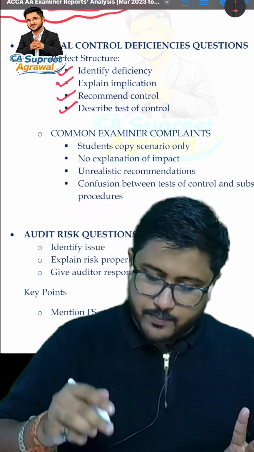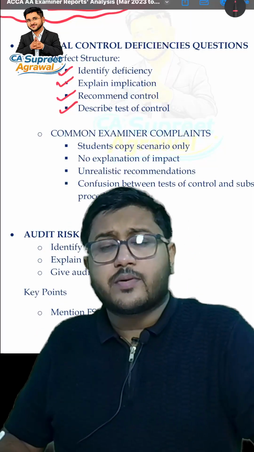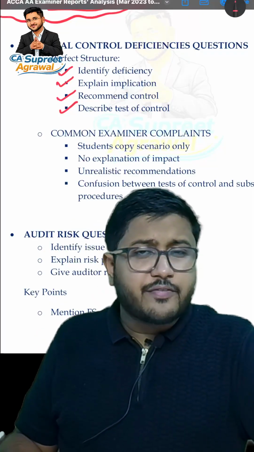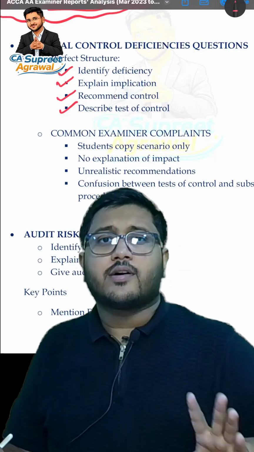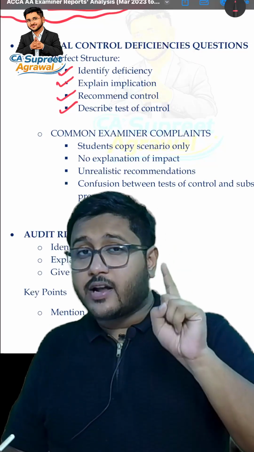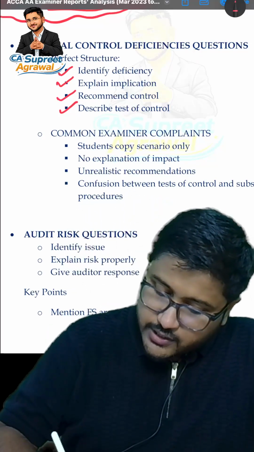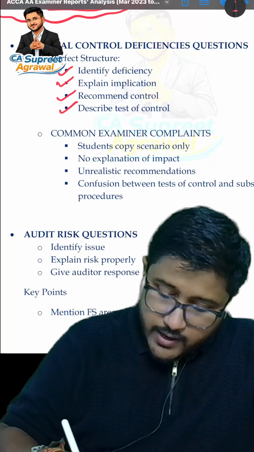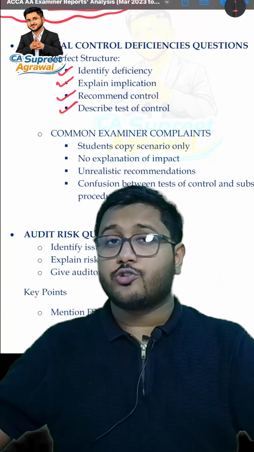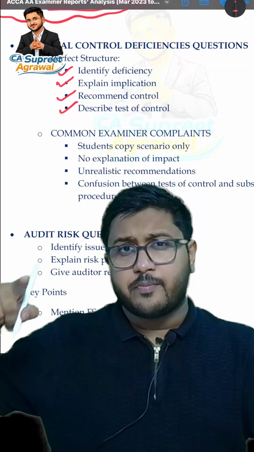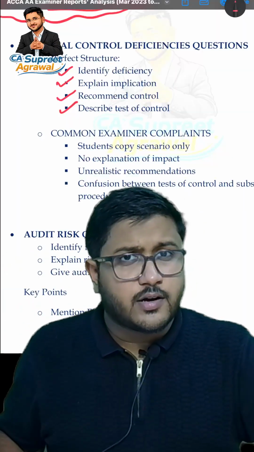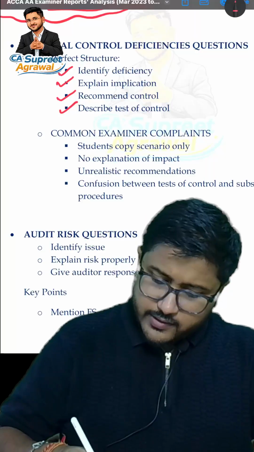Let's take an example. Identify deficiency. For example, if in certain cases you have identified that the purchase orders are not approved by the purchase manager even after there is a set procedure for that. So the deficiency is that it is not approved. Explain the implication. If it is not approved, then fraudulent purchase orders might be created, and therefore there could be an outflow of economic resources of the organization.